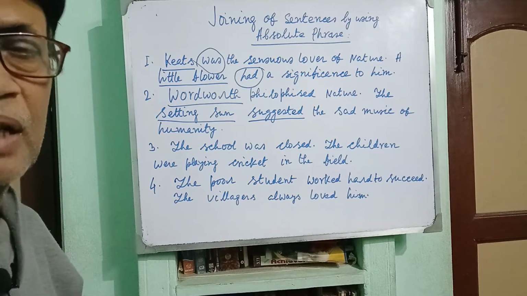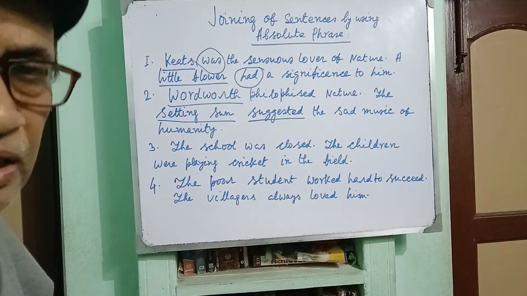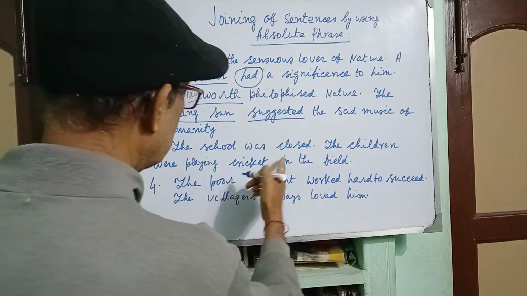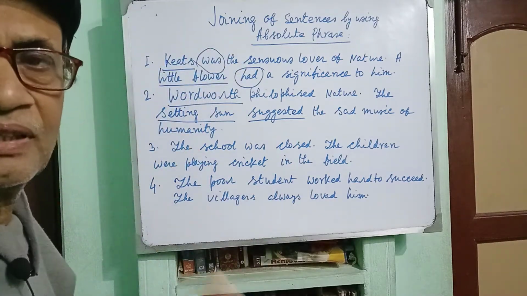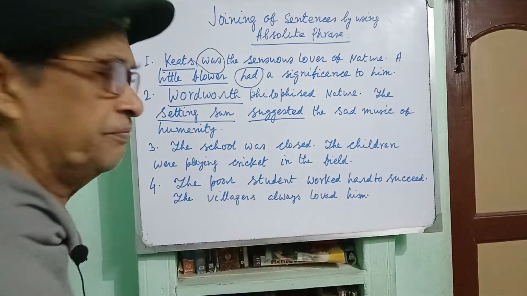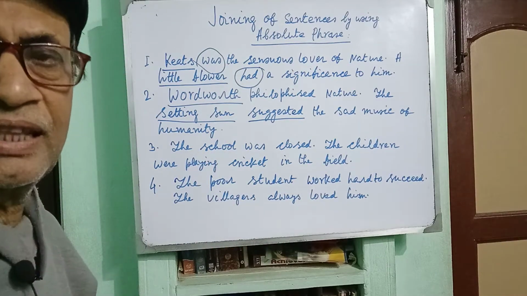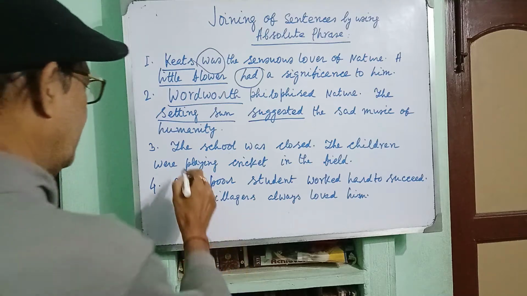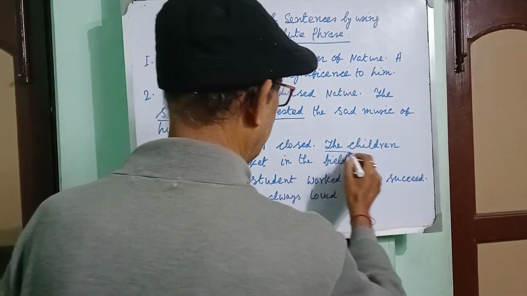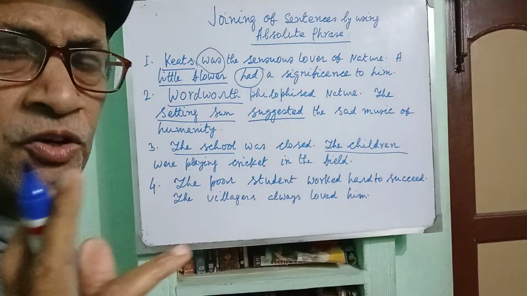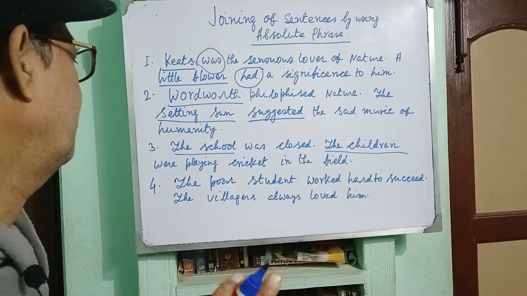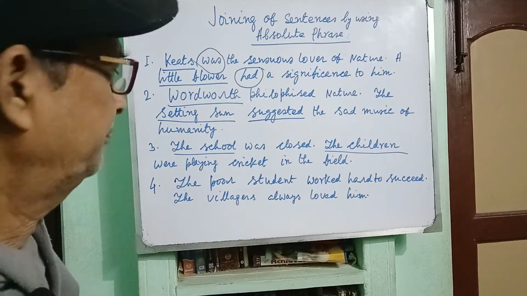Now come to the third set of sentences. The school was closed. The children were playing cricket in the field. You see that there are two subjects, the school and, in the second sentence, the children. There is a cause and effect relation between the two, but the subjects are quite different.